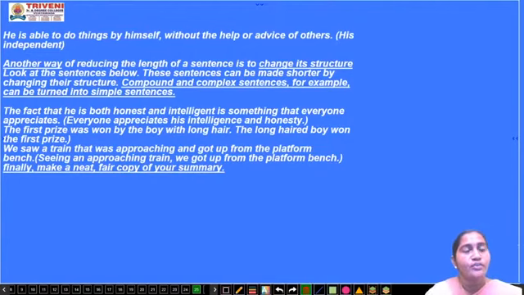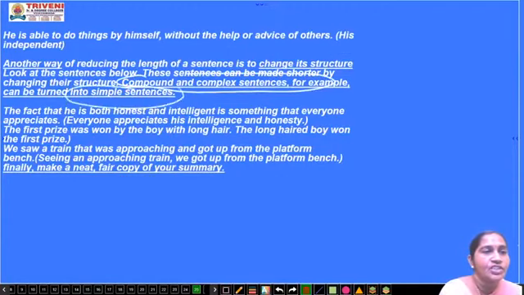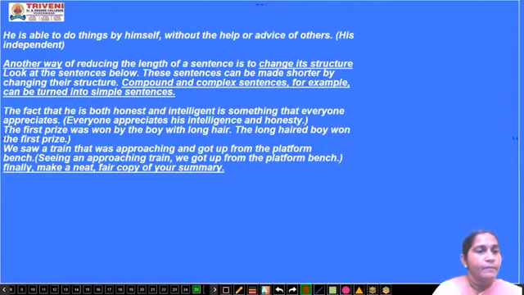Next one. Another way of reducing the length of a sentence is to change its structure. Look at the sentences below. You can change a compound or complex sentence into a simple sentence. Now see this one. The fact that he is both honest and intelligent is something that everyone appreciates. See the summary: everyone appreciates his intelligence and honesty. If you can do it in an even shorter form, you can go ahead. There is no limitation here.